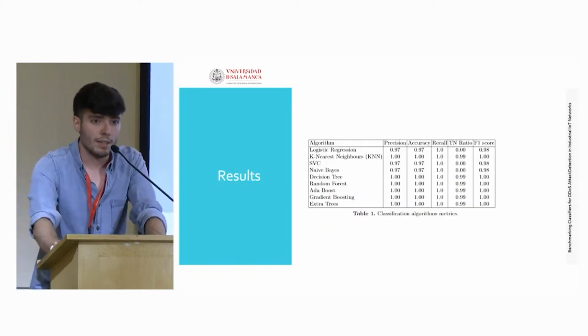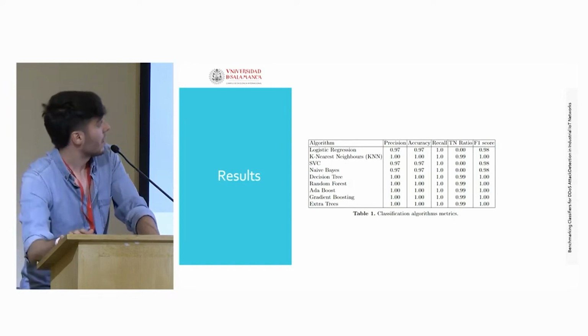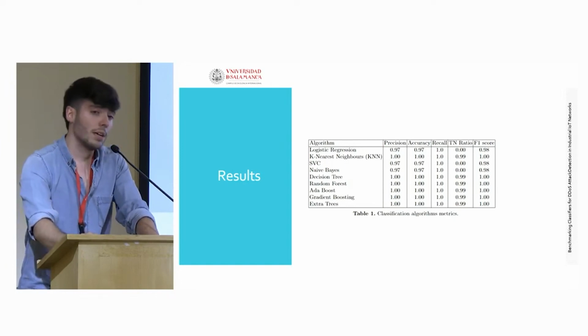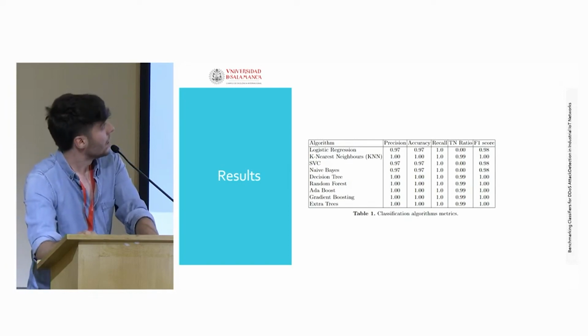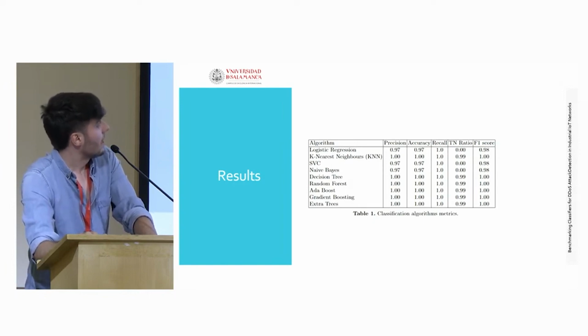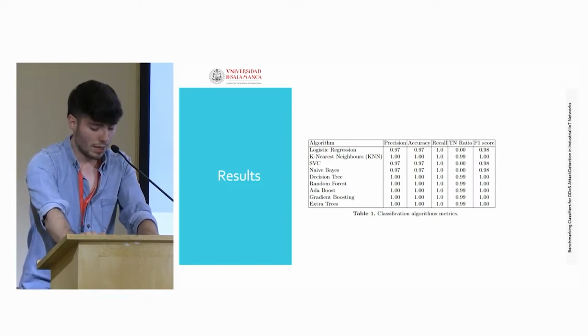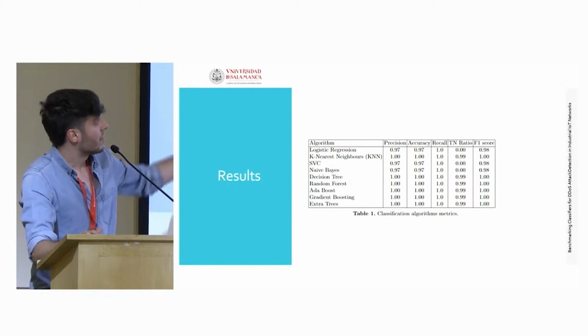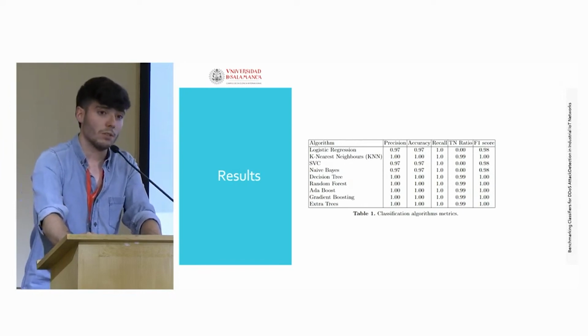After dividing the dataset into train and test packets, we have trained all the models and then tested them with these metrics. And we can see this in this table. We can see all the metrics, but if we only look at the common ones, precision, accuracy, recall, and F1 score, all the models have a perfect score.